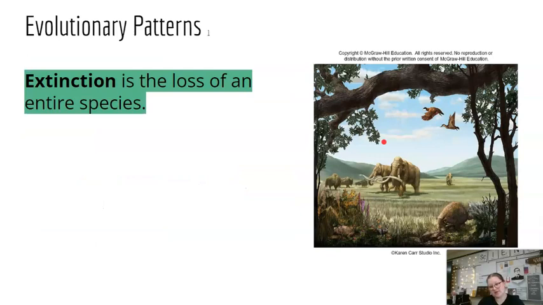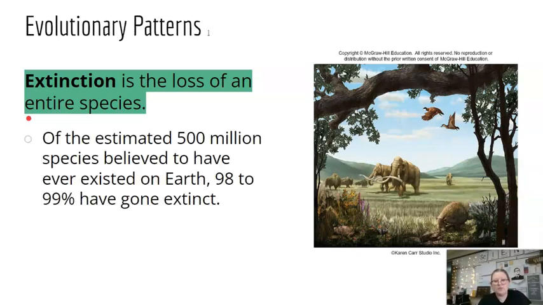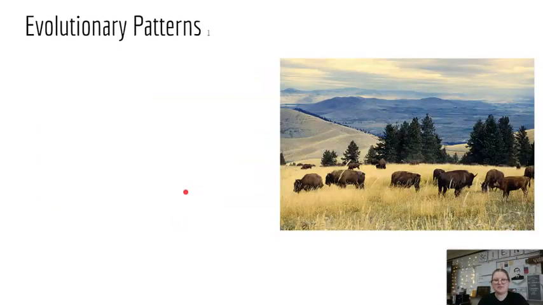And if you were not able to survive and be fit for the new competition and whatever changes arose, that can lead to extinction, and that's the loss of an entire species. Sometimes we'll have speciation, and then the original species that this new species came from is no longer evolutionarily fit for the new world, the new change, whatever it is, and they go extinct. Of the estimated 500 million species believed to have ever existed on Earth, 98 to 99% have gone extinct. And not all of this is human caused. Extinction is a natural process, but some of it has been increased because of humans.